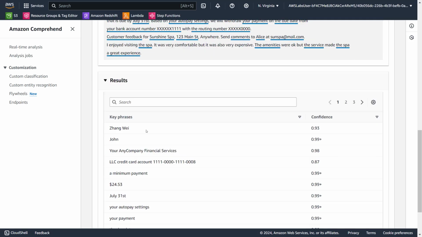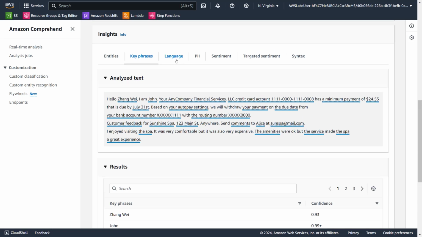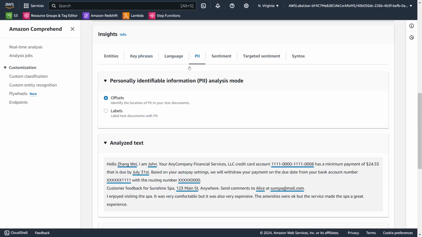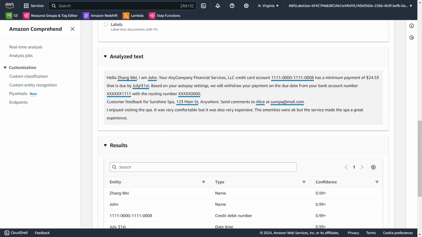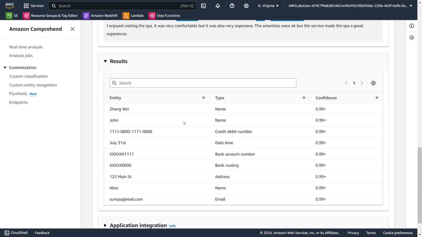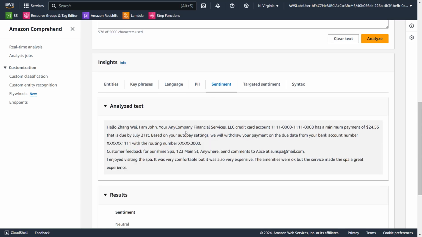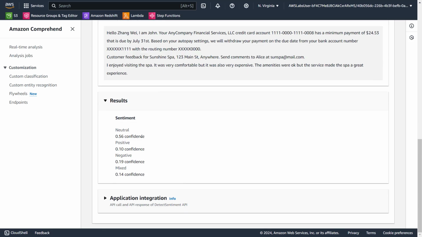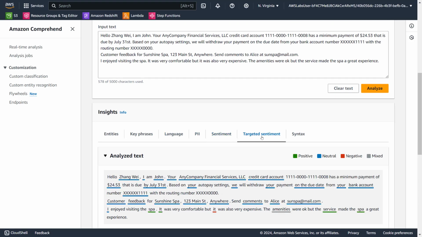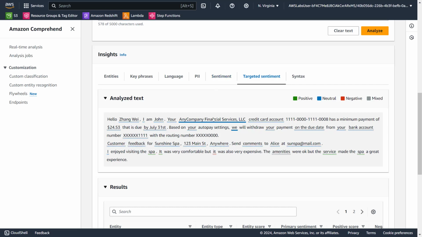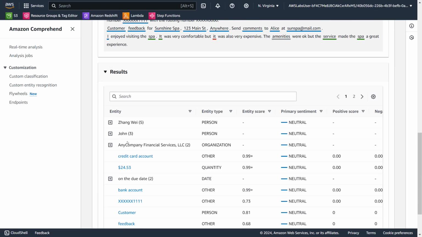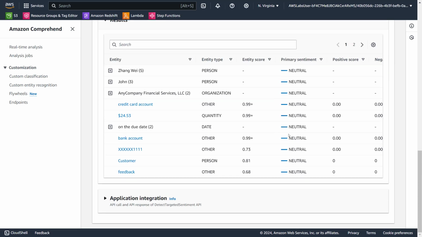Key phrases, language, English, PII, name, date, routing number, bank account number, sentiment, neutral, target sentiment. What is target sentiment and sentiment? Oh, okay. Neutral, neutral, neutral.